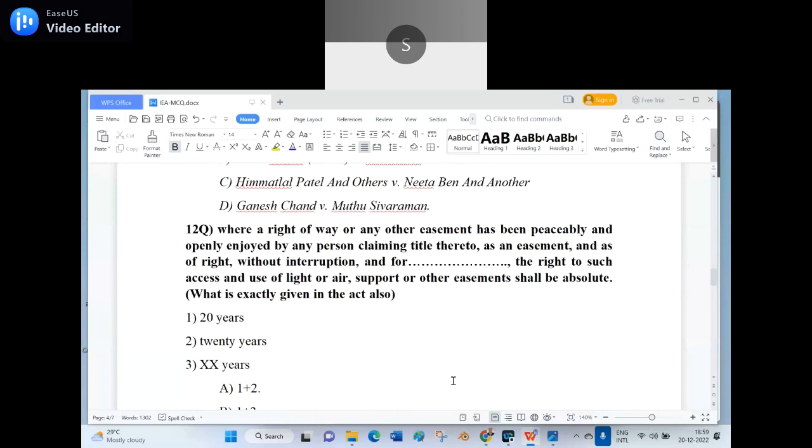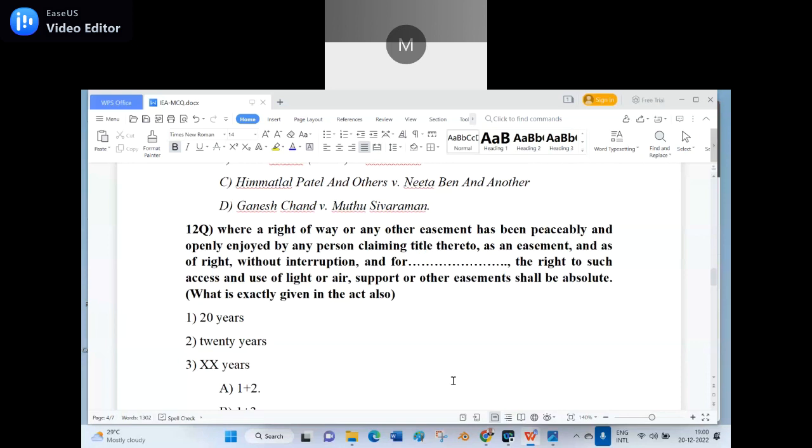12th question. Where a right of way or any other easement has been peacefully and openly enjoyed by any person claiming title thereto as an easement and as a right without interruption, and for dash years, the right to such access and use of light or air, support and other easement shall be absolute. What is exactly given in the act? How is it written exactly in the act?